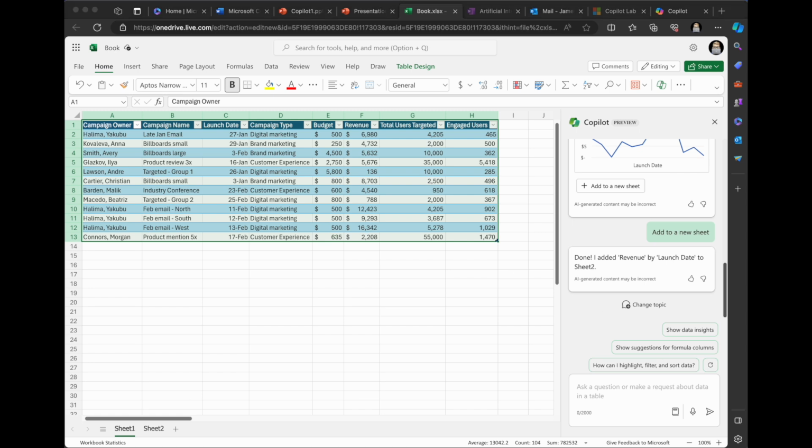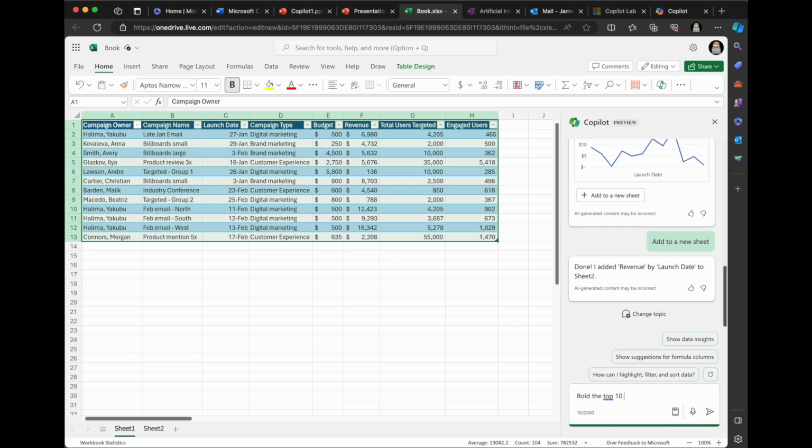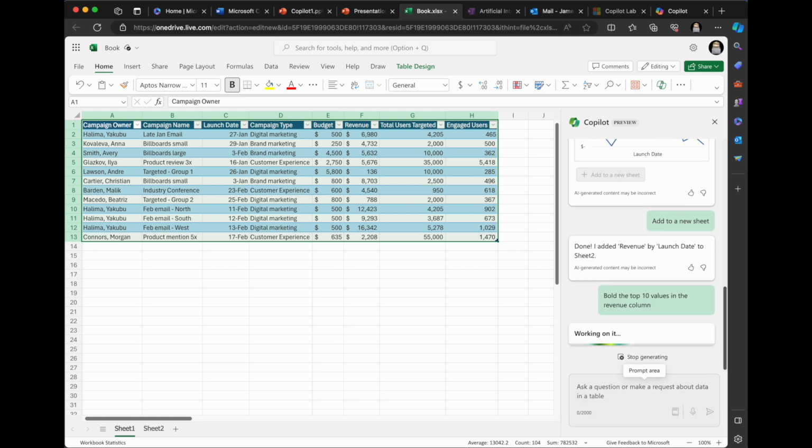Let's see here. Interesting. So let's see if we can ask it. This is kind of a bad example, this is a brand new generated table I don't know much about. I'm going to say bold the top 10 values in the revenue column. And let's see if it can do that.